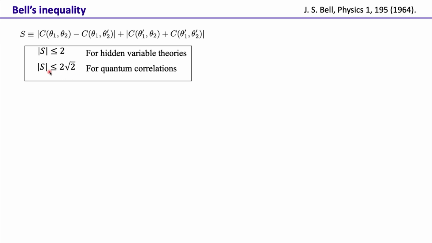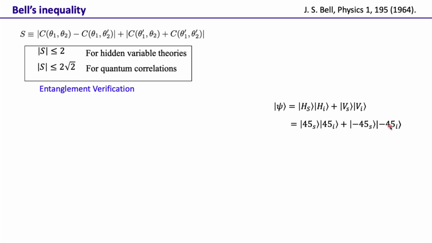But the Bell parameter could be greater than 2 for quantum mechanics, and the maximum value it can obtain is 2 root 2. So if in an experiment one could show the Bell parameter is actually more than 2, then that shows that yes, one cannot have hidden variable interpretations. And this would act as an entanglement verification, that yes, entanglement does exist. That means the feature that Einstein, Podolsky and Rosen were pointing out does exist within the theory.